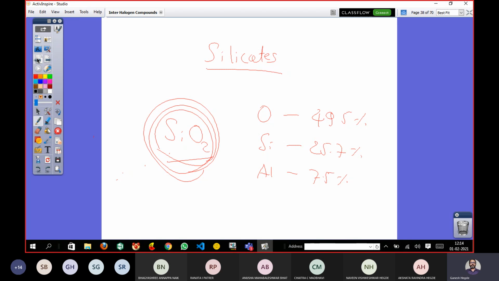Now what you can see on the screen is the abundance of some elements in the earth crust. So this is 49.5, 25.7, and aluminum 7.5%. Okay. So these are the various quantities of these particular elements. Right? Oxygen is the most abundant. I'm talking about the abundance of elements in the earth crust, okay, not in the atmosphere. That is different. Right?